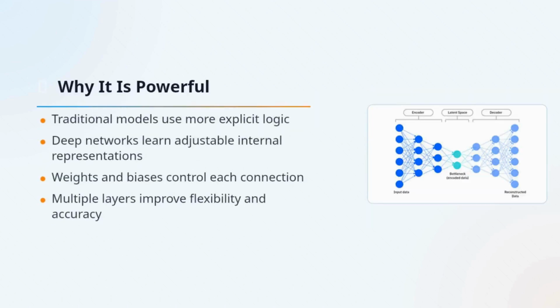In traditional machine learning, we often define features or rules more directly. In deep learning, the model learns by adjusting weights and biases between connected neurons. Because there are many layers, the network can combine lots of simple mathematical operations into something very flexible. This distributed structure is what gives deep learning so much power and versatility.